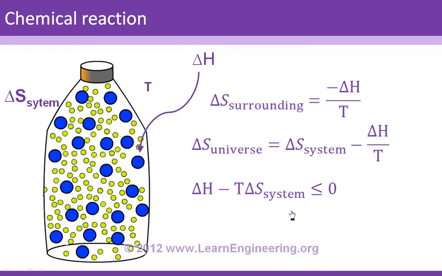You can denote the left hand side of this equation as something called Gibbs free energy. Or in simple words, when the change of Gibbs free energy of a system is less than or equal to 0, that process is possible. This is the advantage of using Gibbs free energy. Unlike the increase of entropy principle, here you need not worry about what is happening at the surroundings. You can concentrate your study only on the system, and you can predict whether a process will be spontaneous or not.